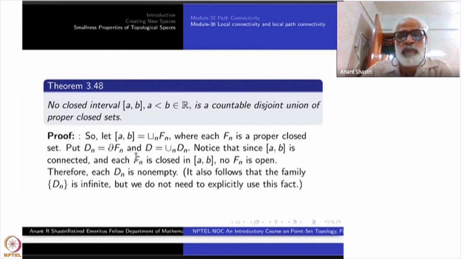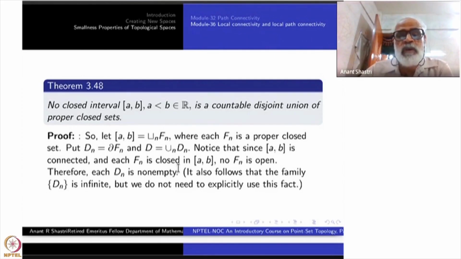Each of them I have proved to be non-empty, and to begin with I have taken these things to be infinite. If this is finite, then we already know that the case is over. But this fact we are not going to use. Anyway, so each Dn is a non-empty closed subset, right?